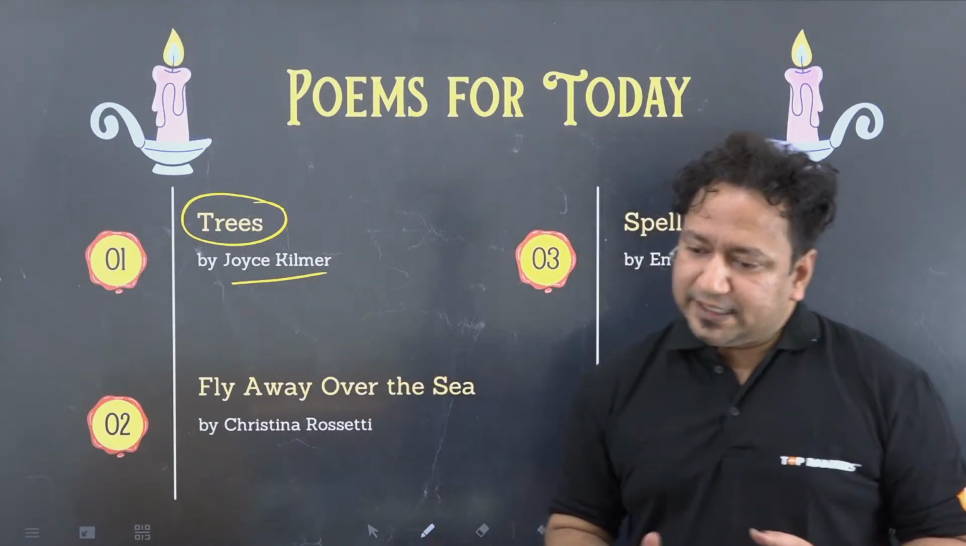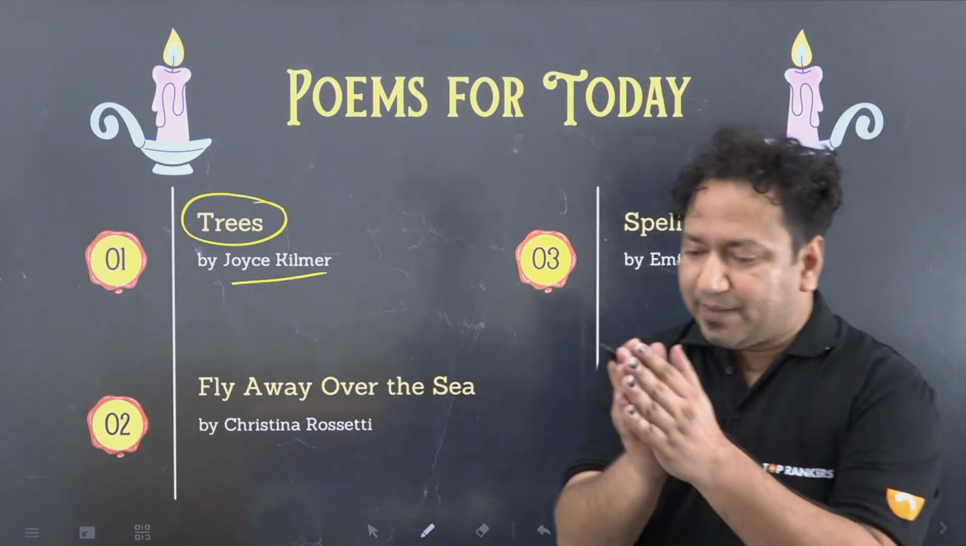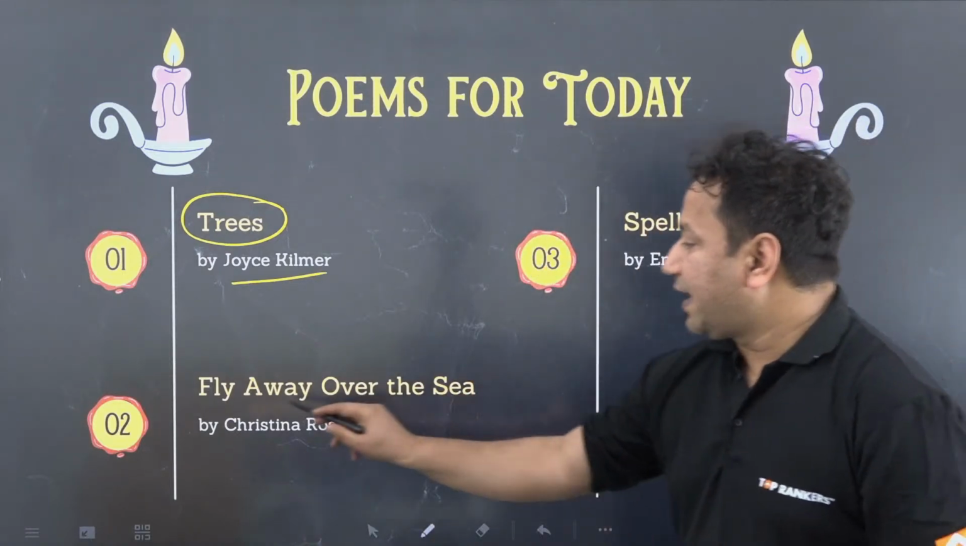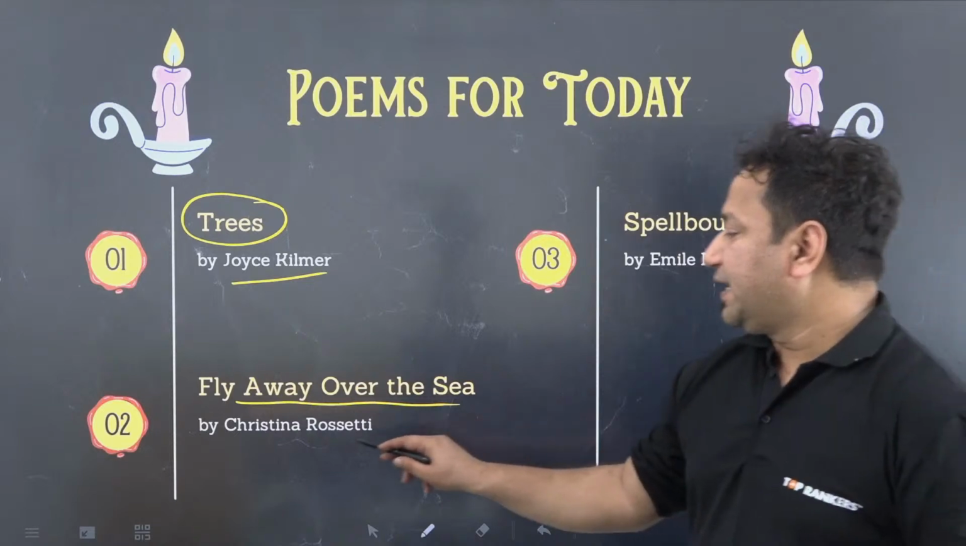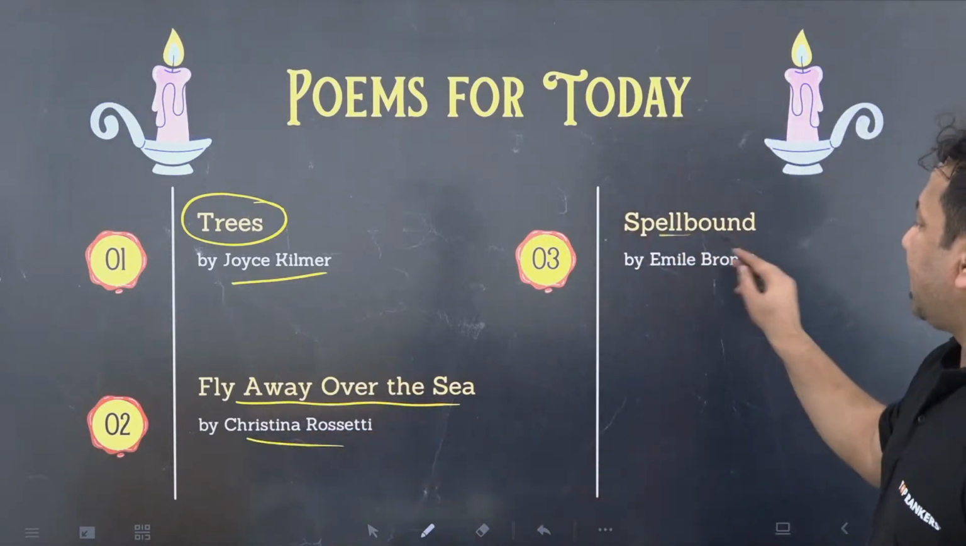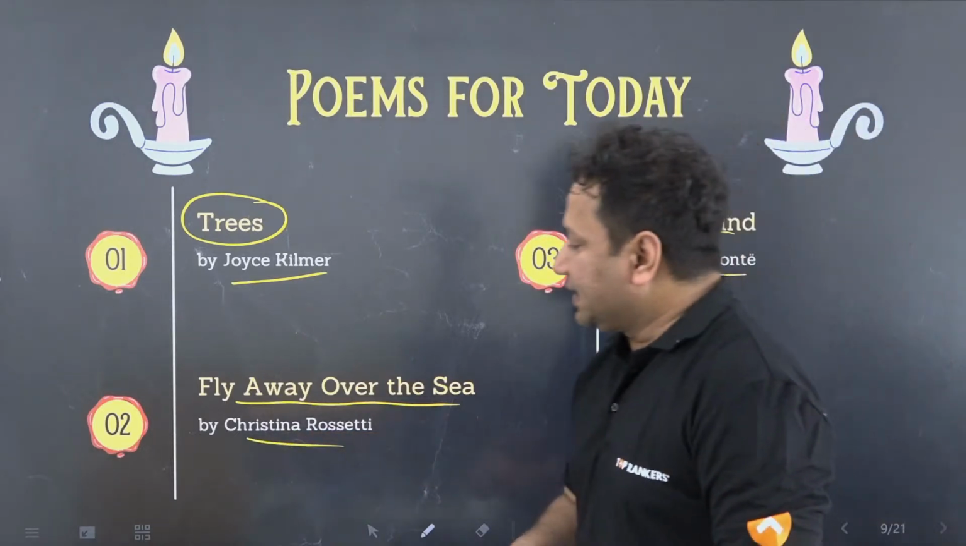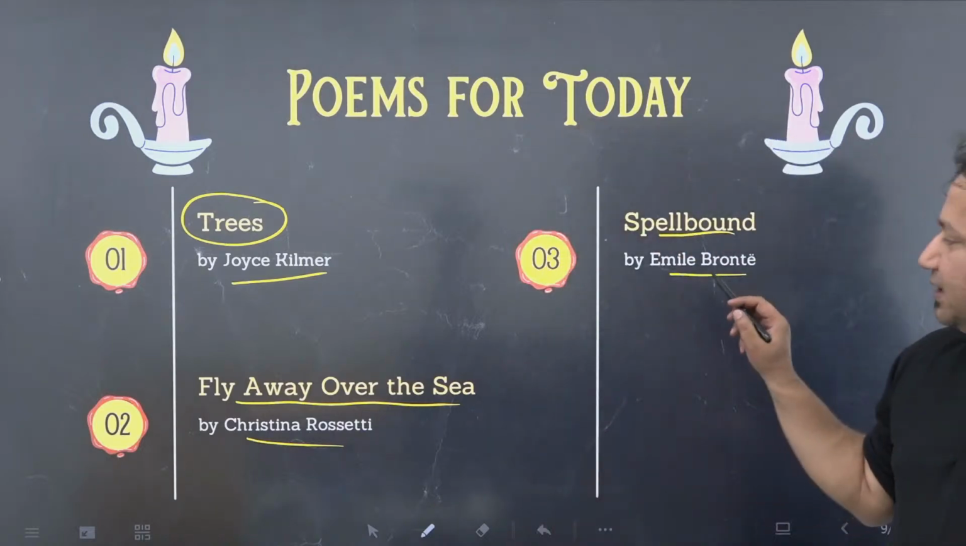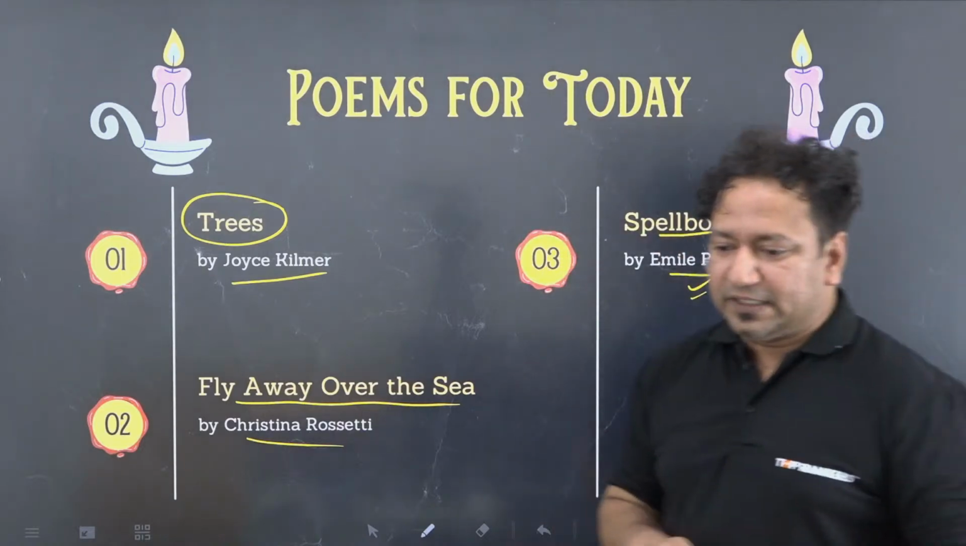Okay, Shalu, I'll send the PDF. There's an entire book that I have written on figures of speech. I'll send that across. Fly Away Over the Sea by Christina Rossetti. Spellbound by Emily Bronte. I think all of you must have heard about Emily Bronte. She's very famous, very popular.